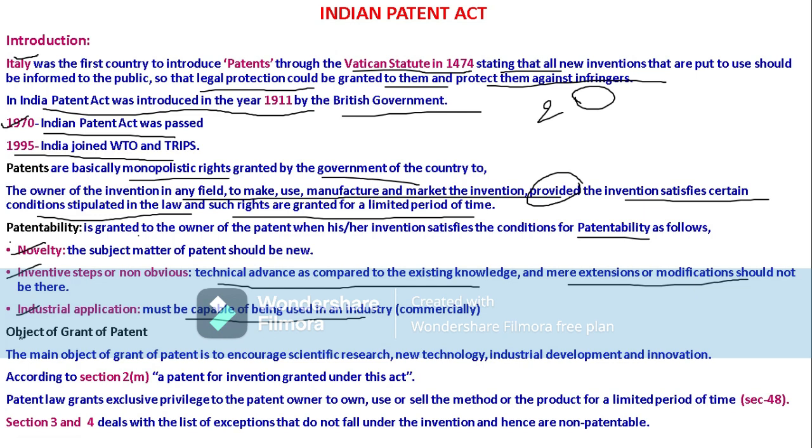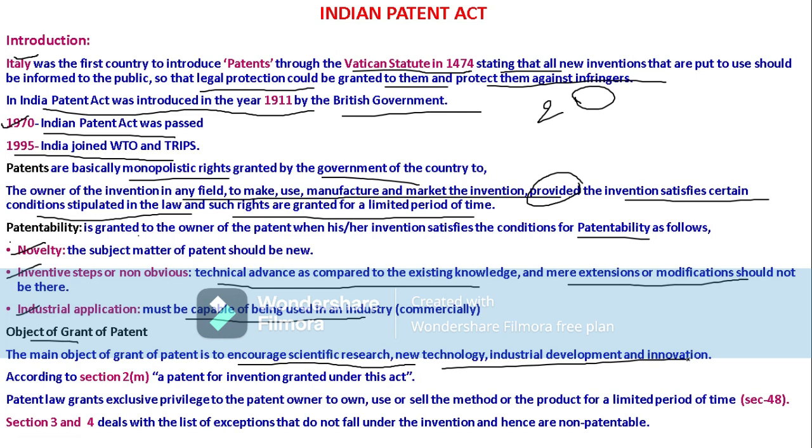So if we see the next one, these are the three conditions, or the requirements, to get a patent. Without these, a patent cannot be issued. Then the object of grant of patent. So what is the objective of a patent? The main objective of the grant of patent is to encourage scientific research, new technology, industrial development and innovation.